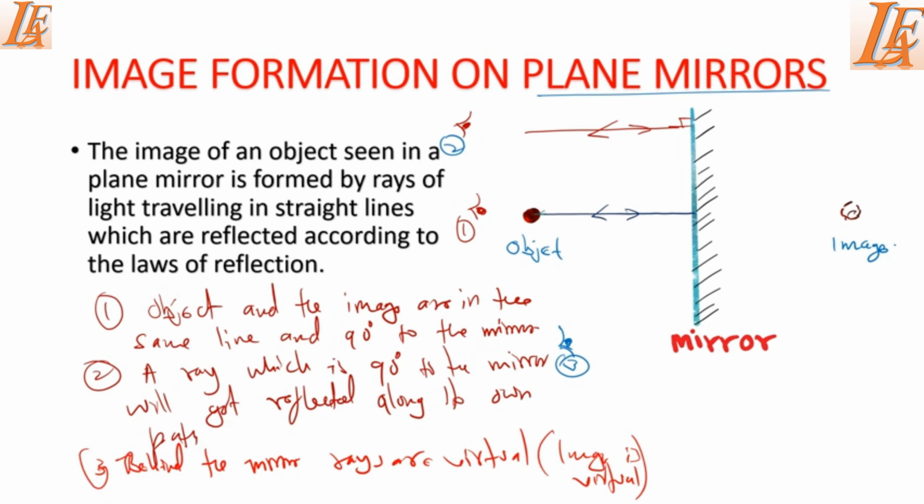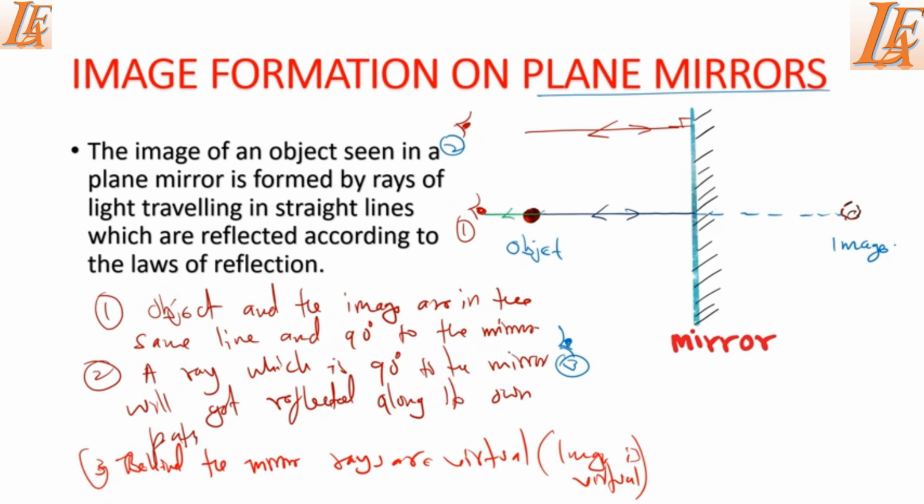It will move back to the eye of this person like that. But this person will see the image of this object as if light was coming from behind this mirror, from that image. So this person will see that object and the image in the same line.